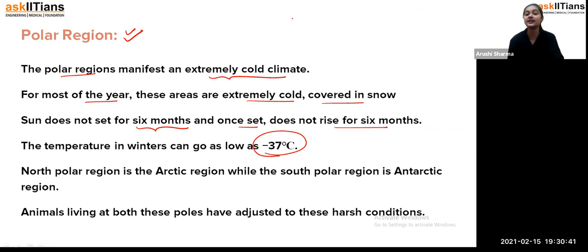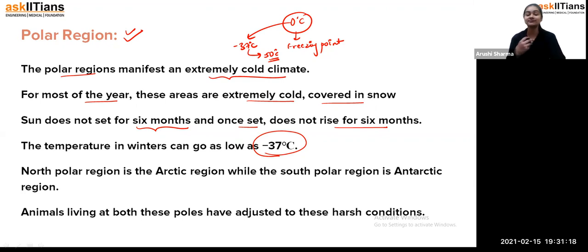So students, you can imagine, 0 degrees Celsius is the freezing point of water, and below that you are going to minus 37 degrees Celsius, and sometimes it also reaches minus 50 degrees Celsius as well. So you can imagine what type of cold will be there. Even if we talk about very cold regions in India, they also have very low temperatures, but generally they don't go that low. Like minus 37, I don't remember whether it has happened any time or not. They are also low, but not that much. So you can imagine the polar regions have that much cold.